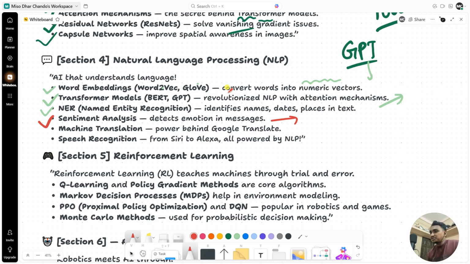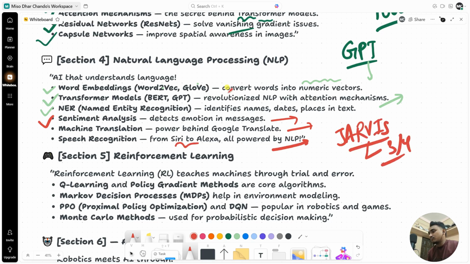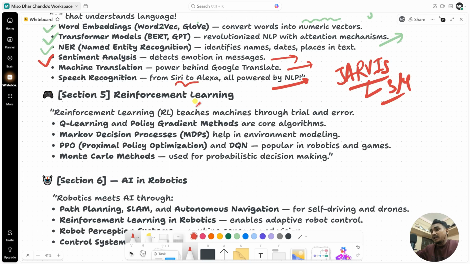Then machine translation, the power behind Google Translate. If you have ever used Google Translate, you know how it translates one language to another language. Then speech recognition, from Siri to Alexa, all powered by NLP. You can also create your own one, called Jarvis, and I already created maybe 3 or 4 videos regarding that, so you can easily follow them. Okay. Then section number 5, we have reinforcement learning.